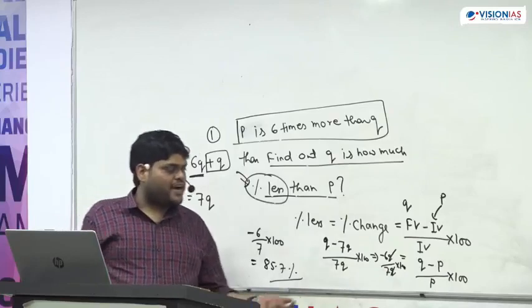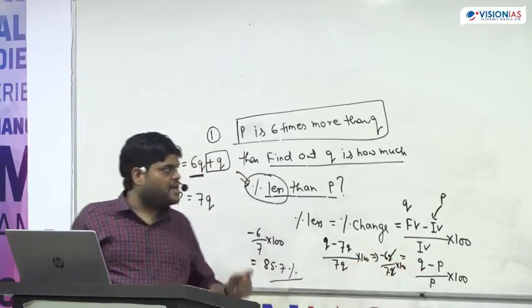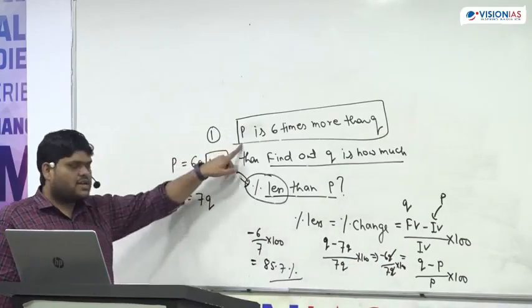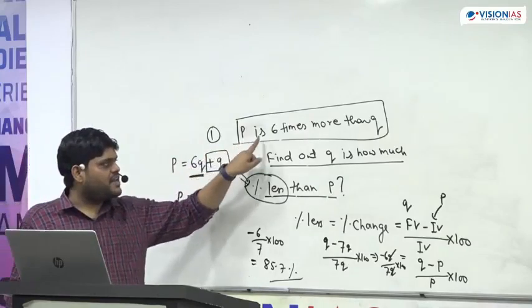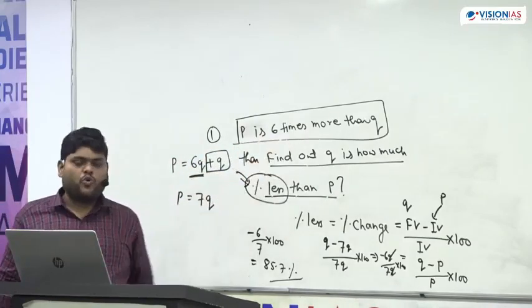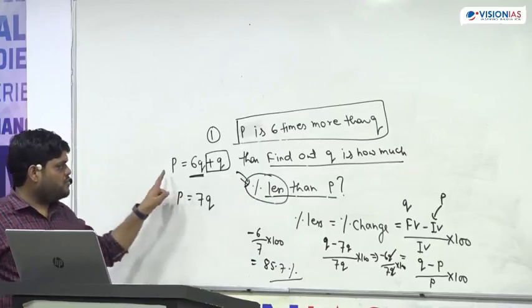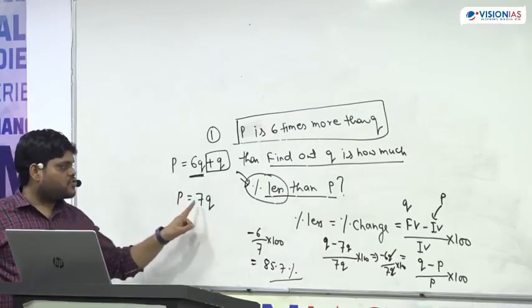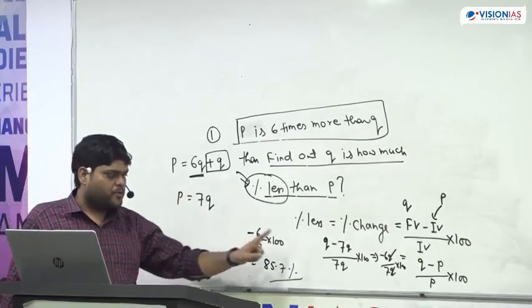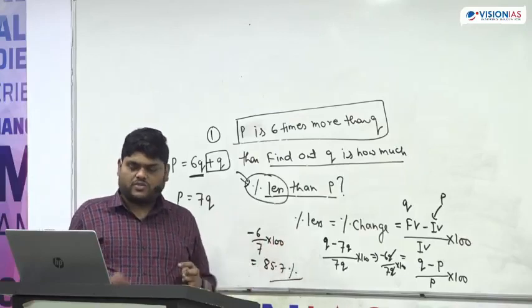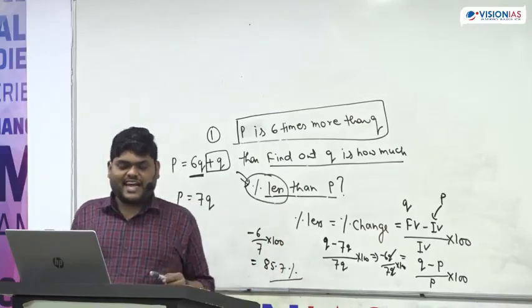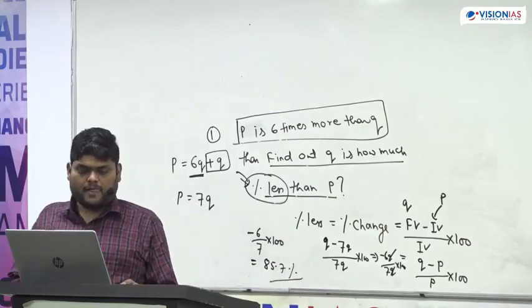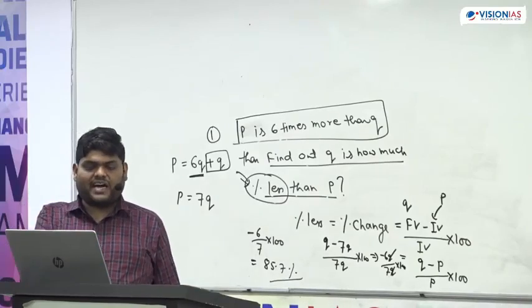And how to find out the relationship between Q and P? We have gone to the question. In the question itself they have given P is 6 times more than Q. So we can find out P is equal to 7Q. We can put the value and we can find out the answer. Tell me if you have any doubt. I hope Priyanka your doubt is now clear.